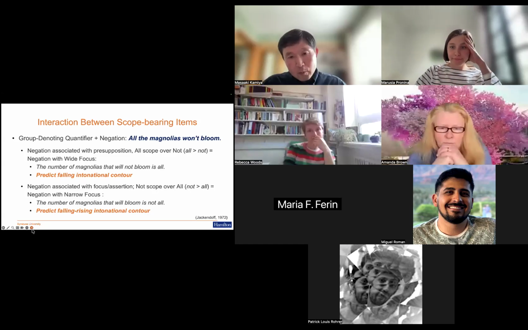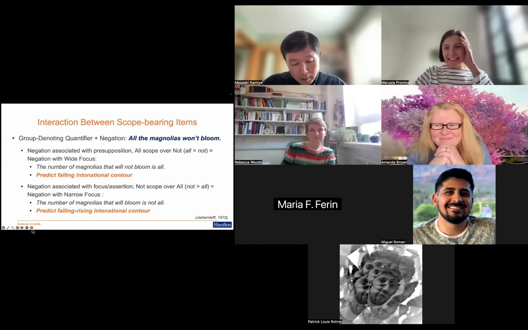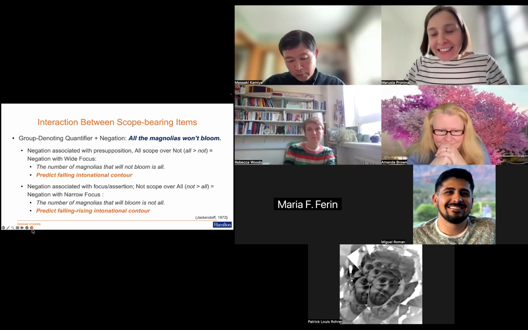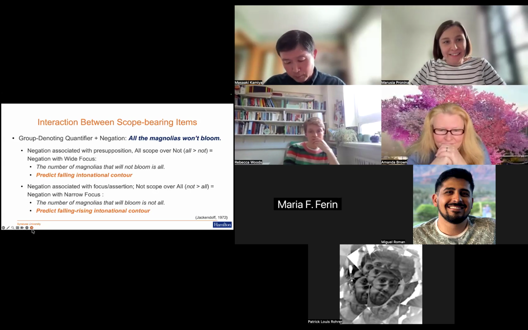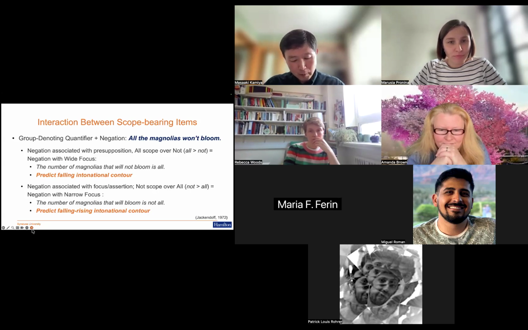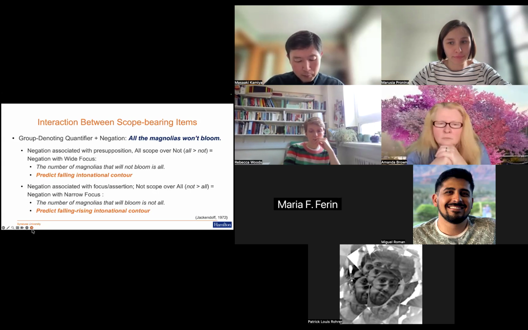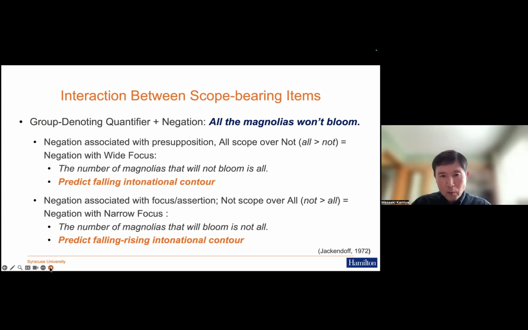On the other hand, when negation is associated with focus associate assertion, negation takes scope over the universal quantifier, that is, not all. The number of magnolias that will bloom is not all. At the same time, it is reported that sentence-ending intonation contour disambiguates interpretations, namely, falling intonation corresponds to all not, while fall-rise intonation corresponds to not all interpretations.